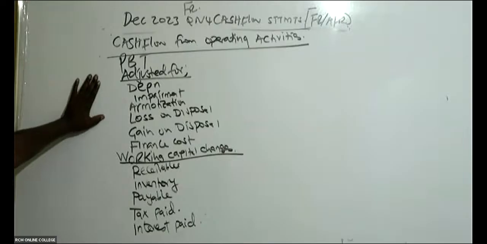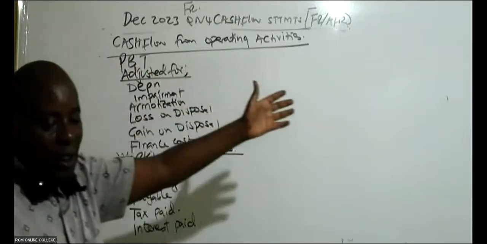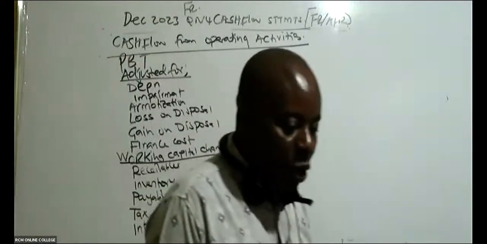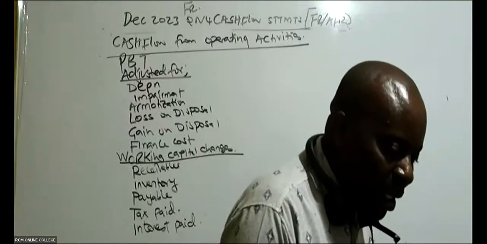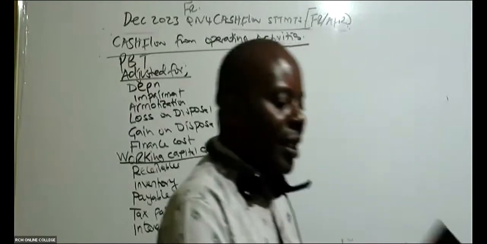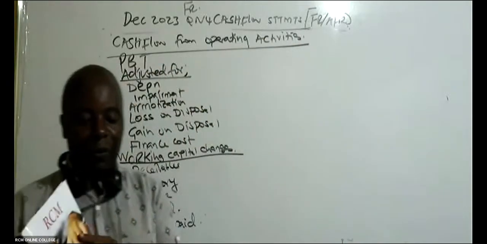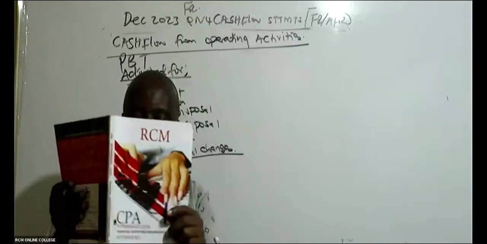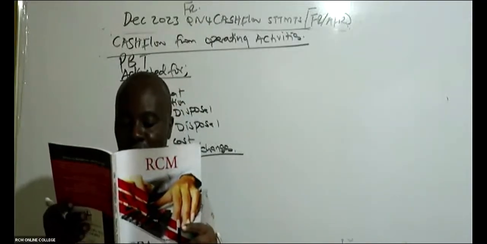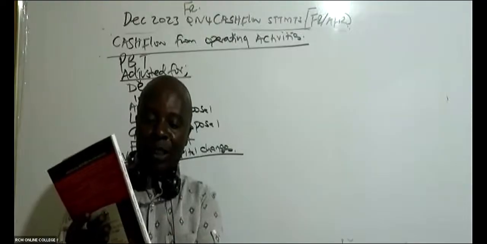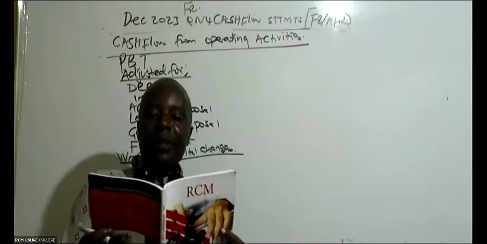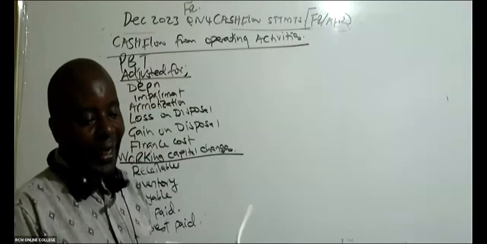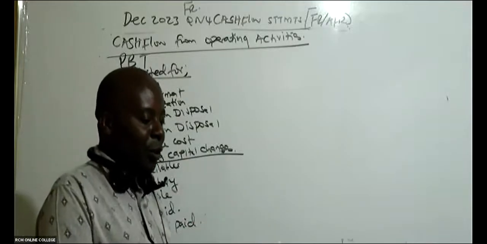And then now you slot in the things here. Come and slot in the things here. Look at the income statement. For those of you who have got these revision kits, RCM's revision kits, of course, you go to page number 75, financial reporting. We are given here a statement of comprehensive income for the year ended 31st October 2023.